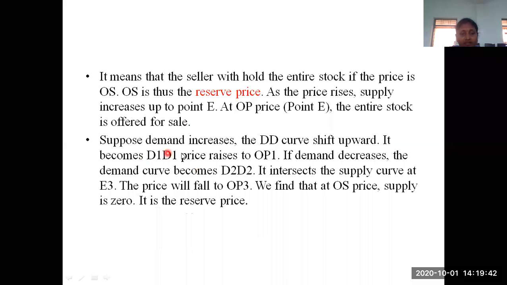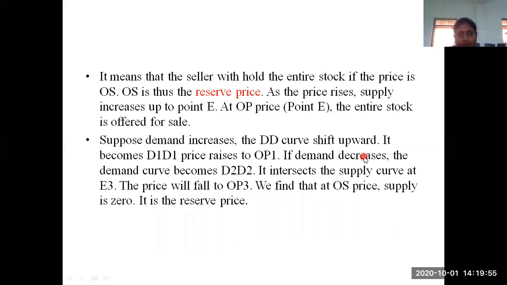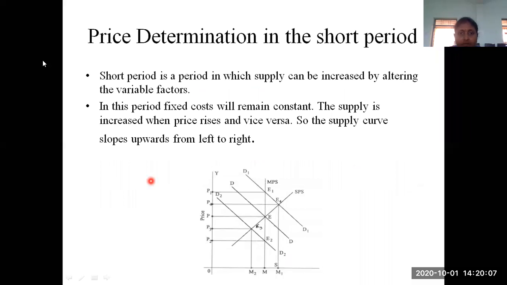Suppose, as I have now explained, the DD curve is shifted upward. So it becomes D1, D1, and the price rises to OP1. Whenever demand decreases, what happens?